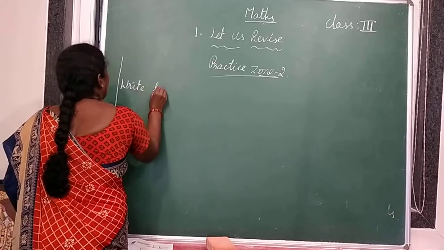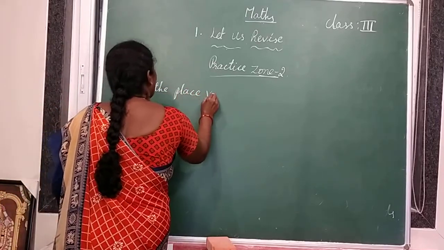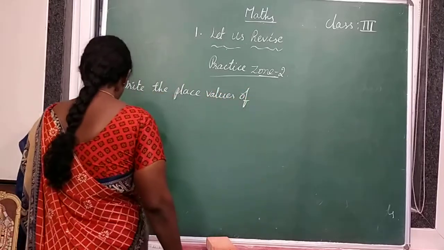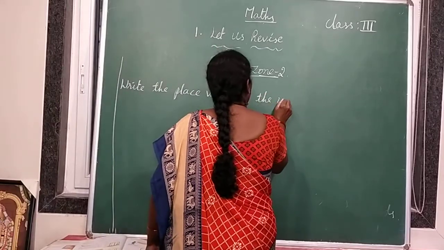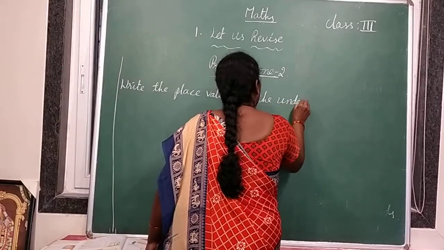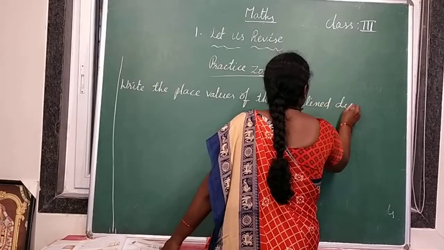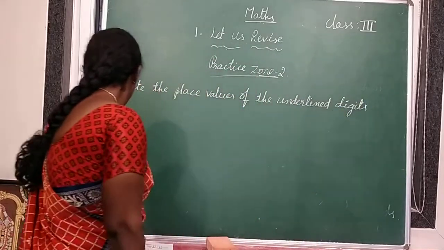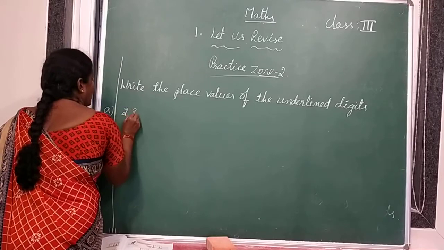Write the place values of the underlined digits. So first one, 289.